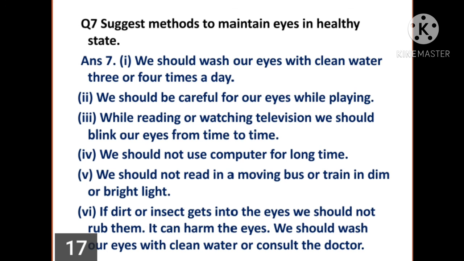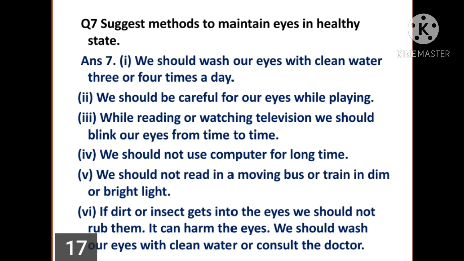Now question 7. Suggest methods to maintain eyes in a healthy state. Answer: we should wash our eyes with clean water 3 or 4 times a day. Second, we should be careful for our eyes while playing. Third, while reading or watching television, we should blink our eyes from time to time.